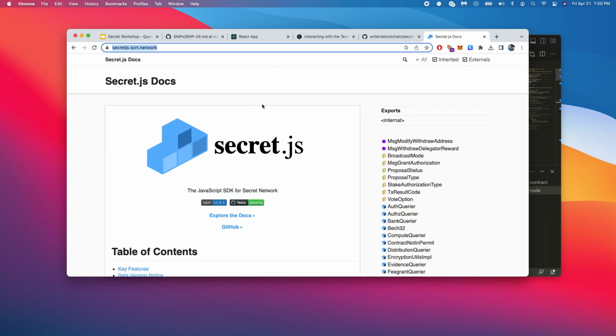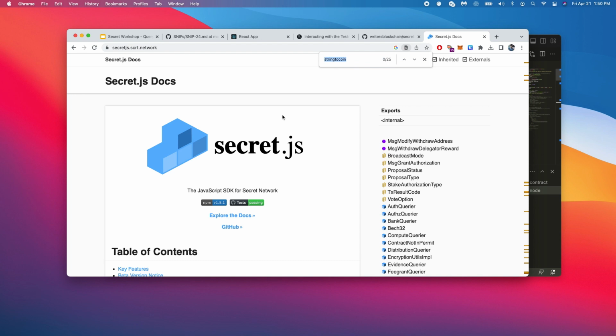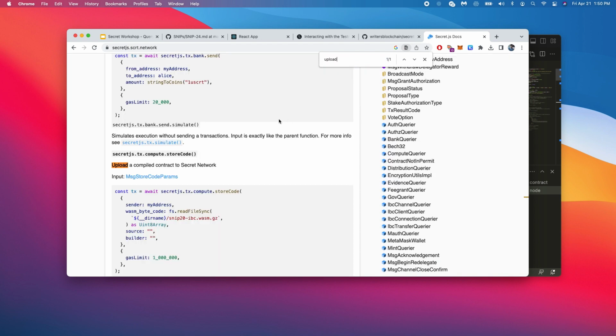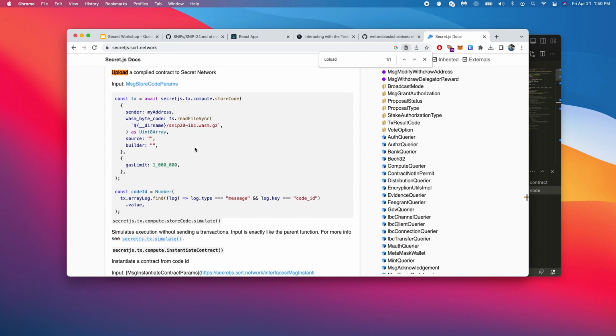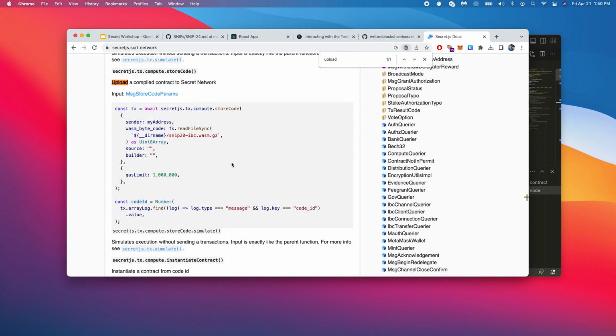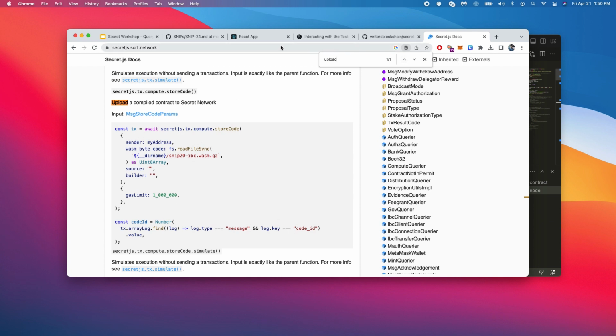Okay. So if you were to Control-F in this and go to "upload," for example, this is information about how to do exactly what we're doing right now. I've just streamlined it for the specific dApp we're doing. But I just want you to make sure you have access to this resource. It's a great resource. I'm going to post it in the chat right now.